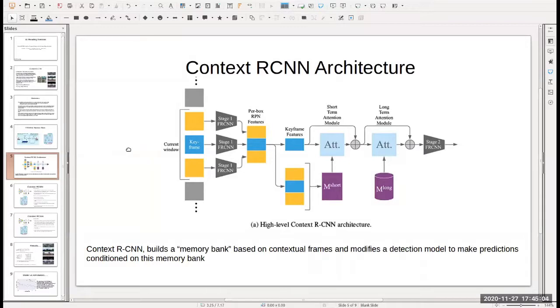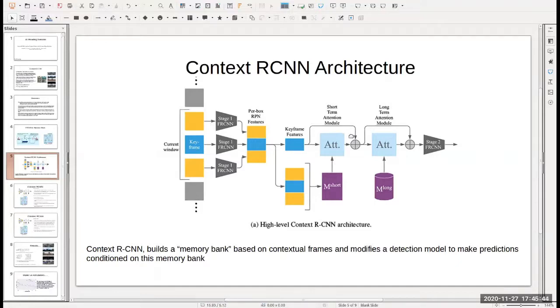Okay. So if you see the overall architecture of Context RCNN, it's the same as the FRCNN architecture, but between stage 1 and stage 2, they have inserted two attention mechanisms as well as two memory slots, so that they can fine-tune the features from the current keyframe based on the past history. In a normal scenario, what we want to detect is a keyframe, marked in blue, which goes to stage 1 of FRCNN, and which also gives you a lot of RPNs or ROIs, regions of interest.